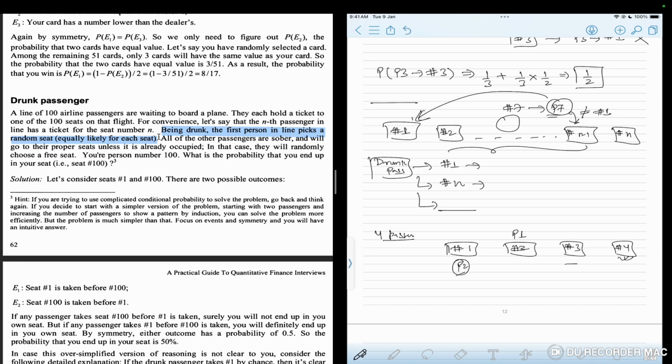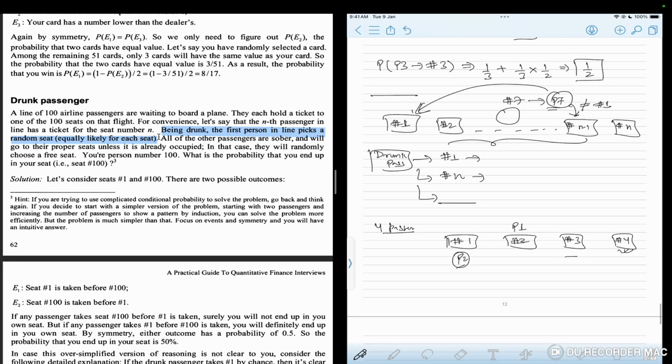In that case, a cycle will form. Let's say P7 went and sat on seat number 23. Now the new drunk guy is P23, and again P23 has two options.